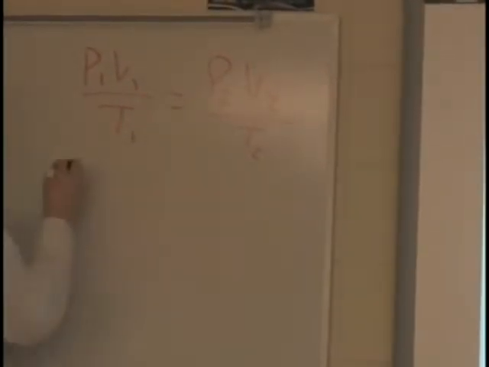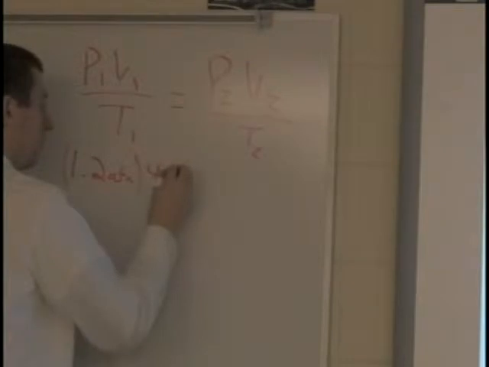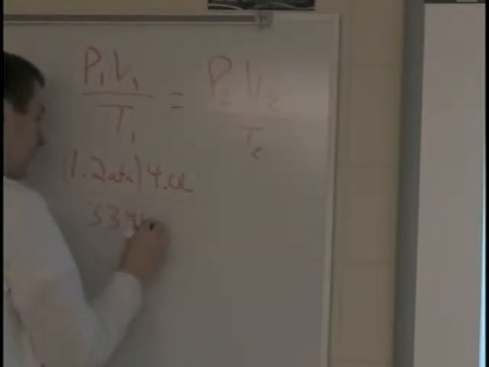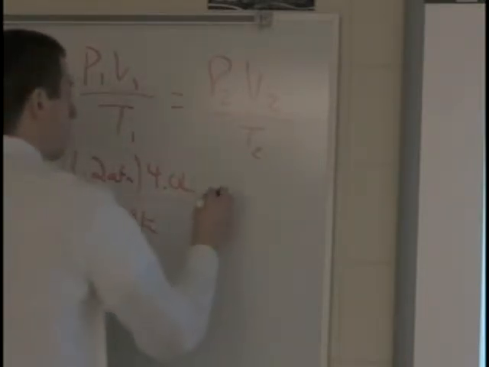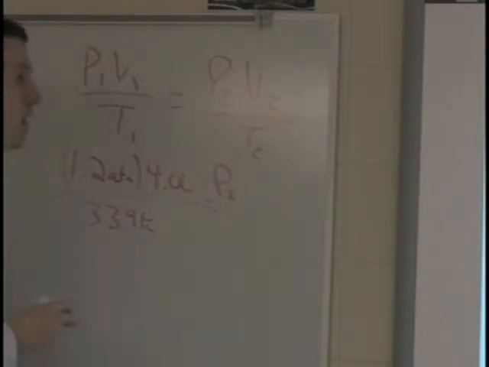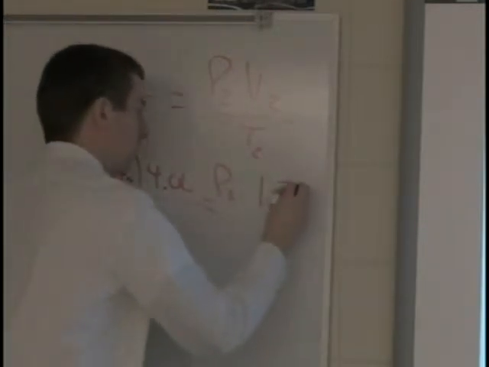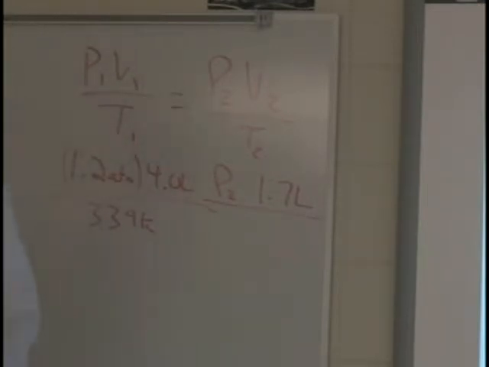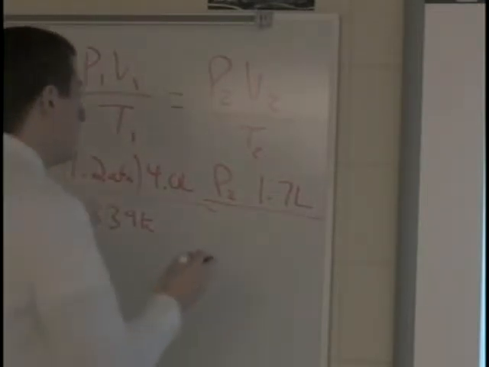If I plug in right away, I have 1.2 atmospheres is my pressure. My volume is 4 liters over my T1, which is 273 plus 66, that's 339 Kelvin, equals P2, what I'm trying to find, times V2, which is the 1.7 liters, divided by T2, 42 degrees plus 273, which is 315 Kelvin.